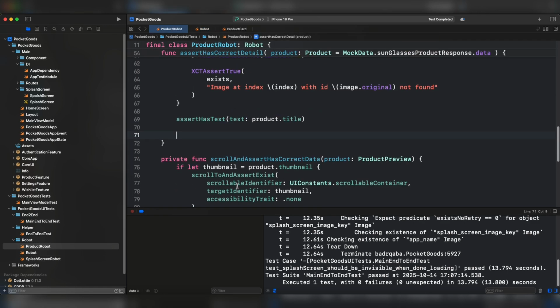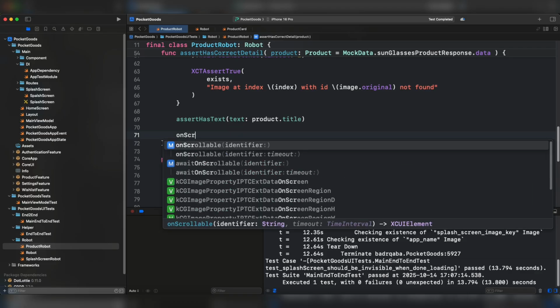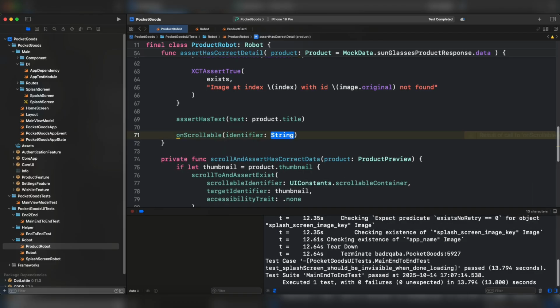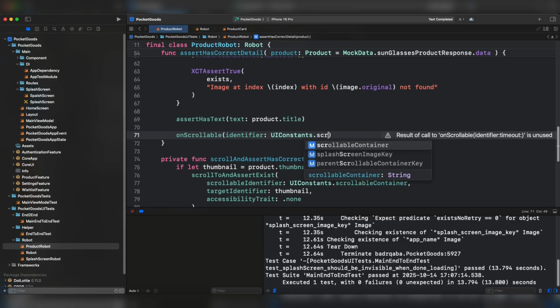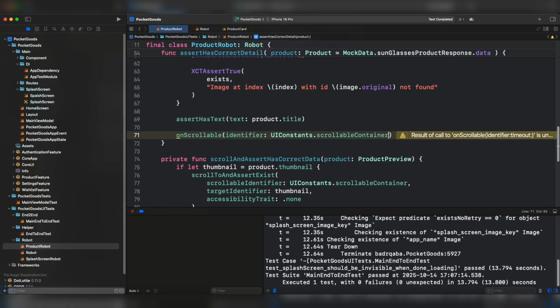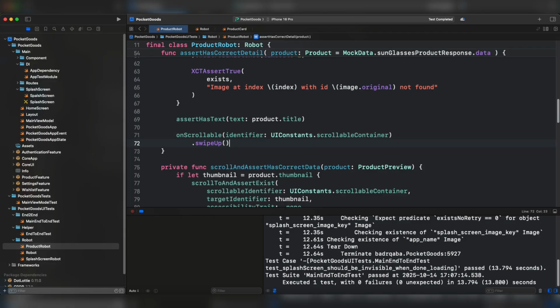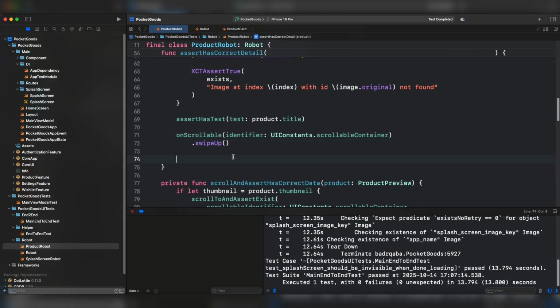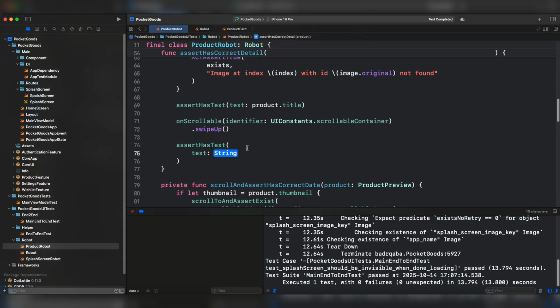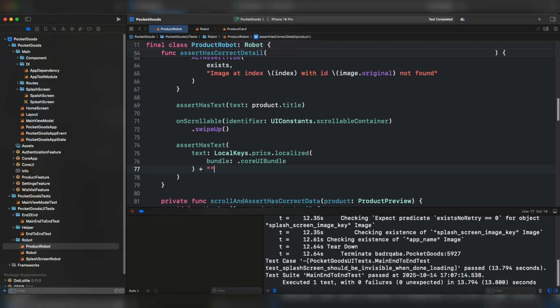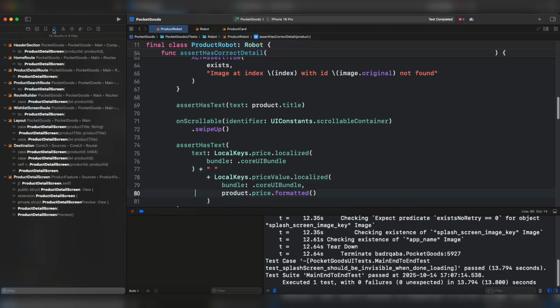Let's use it under the test by doing on scrollable. Let's provide here the identifier, which is UI constant scrollable container. Keep in mind, we have only one scrollable container, and we have to perform swipe up. Basically, it's going to scroll down. After performing one scroll, we have to assert that we have the correct price. We have the first section of the text containing the $ sign and a space after this, and another string that contains the price value. Let's come back to the product detail screen.